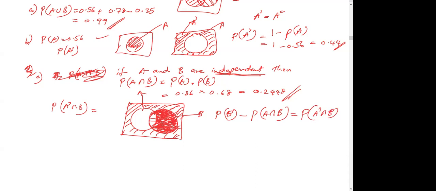That's how we deal with this kind of problem. So this is given, A intersect B you found here, so easily you can get the answer.